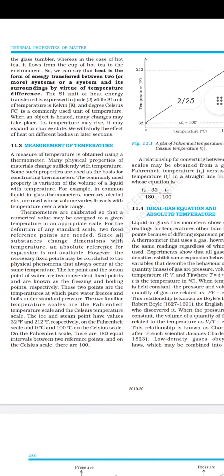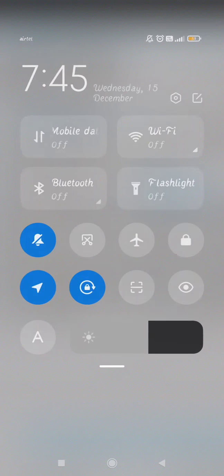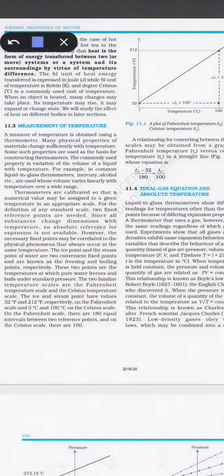Okay, and we have seen the different measurements for temperature: one was the Fahrenheit scale, one was the Celsius scale, and one was the Kelvin scale. So there are different scales for the measurement of temperature.